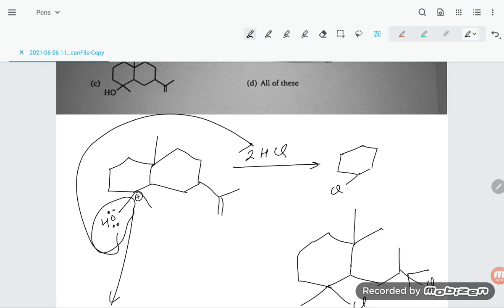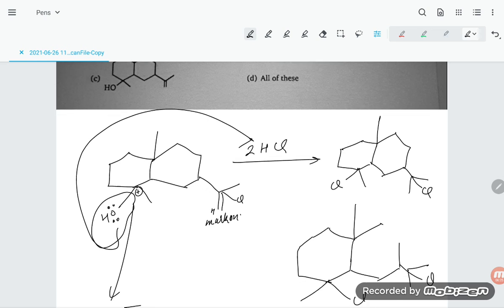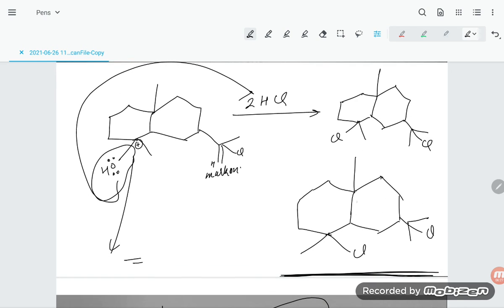So here will be Cl, and the bond is already there. Now you see in this case, here is Markovnikov. In this position what will come? Markovnikov: here the hydrogen and here the chlorine. So here this is as it is, and here is chlorine.